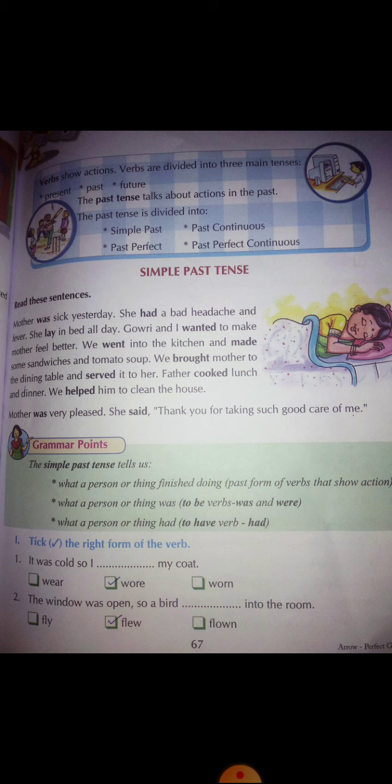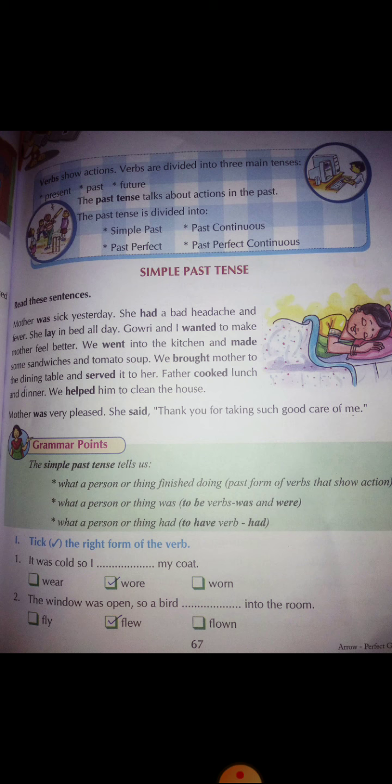Verbs are divided into three main tenses. How many tenses? Three. And those three tenses are present, past, and future. We've studied about present tense in our previous classes. Now today, we'll learn about past tense, okay?